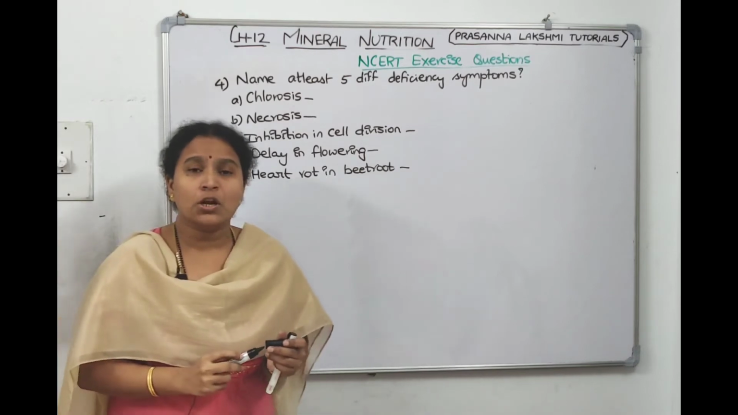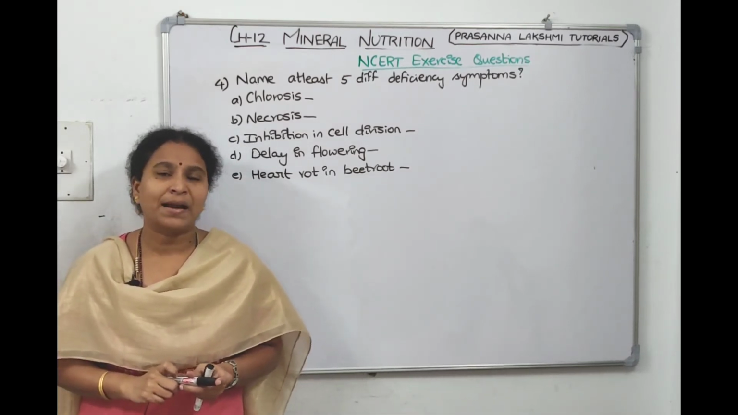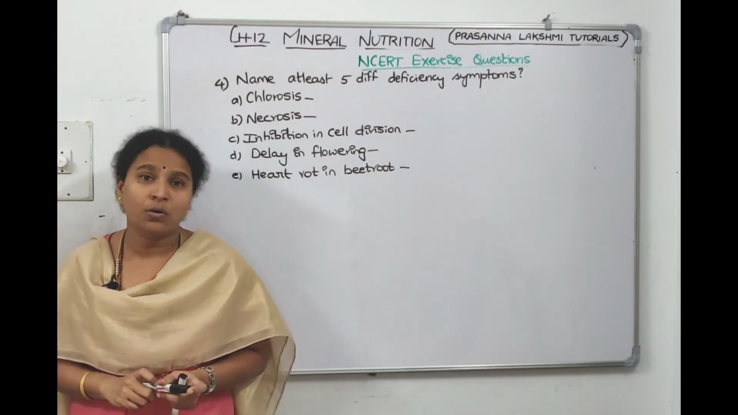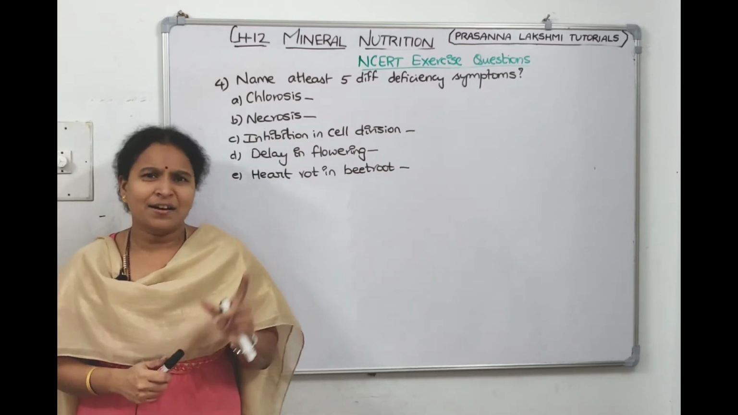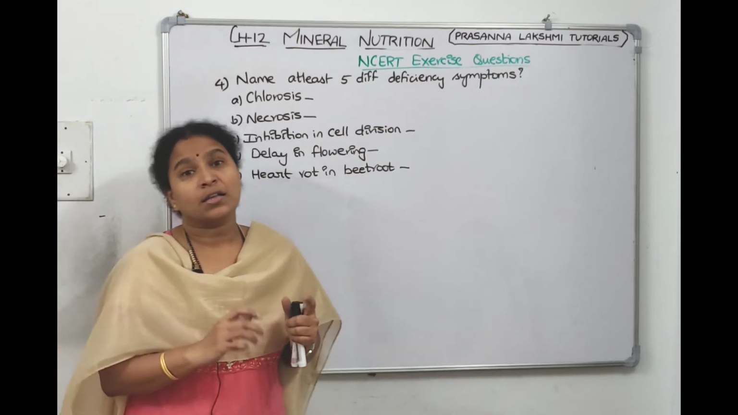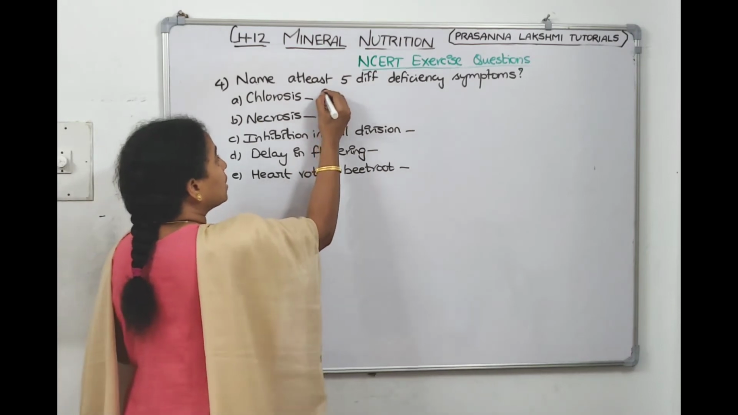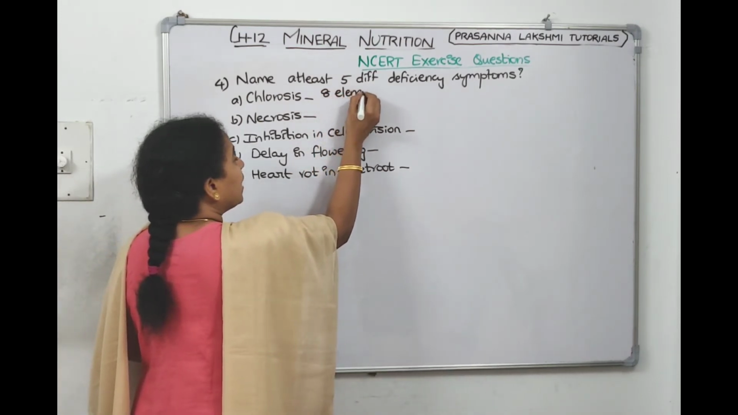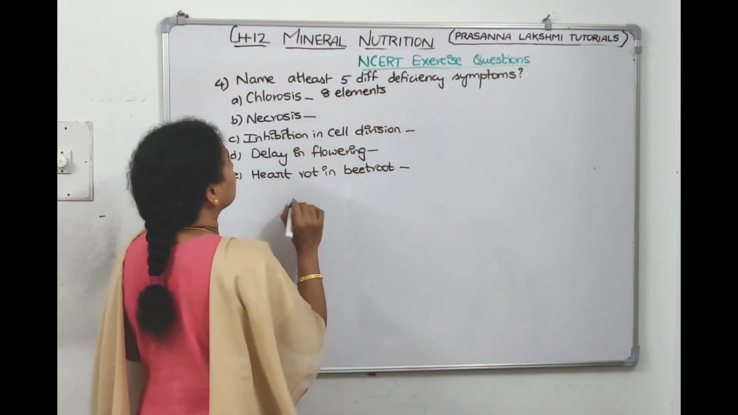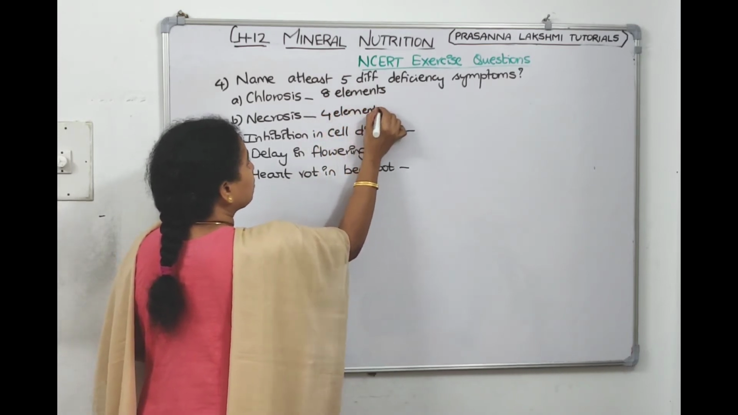Now chlorosis, loss of chlorophyll, is called chlorosis. The green color will be lost, and the plant, leaves and veins will become yellow. That's called chlorosis. Here also I made a code. I told you 8 elements will cause chlorosis, right? 8 elements' deficiency will cause chlorosis. 4 elements' deficiency will cause necrosis.